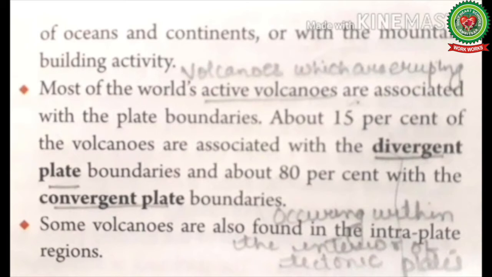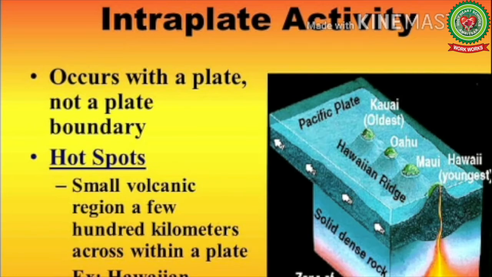About 15% of the volcanoes are associated with the divergent plate boundary, means the plates that move away from each other and create a rift on the surface, or it can also widen the ocean. And about 80% with the convergent plate boundaries, means where the plates move close to each other or may collide with one another. This mostly leads to the formation of mountains. Some volcanoes are also found in the intraplate region. Here the word intraplate means occurring within the interior of tectonic plate.